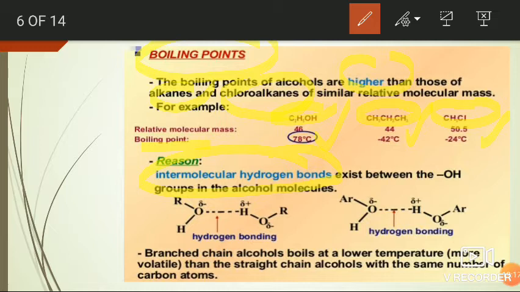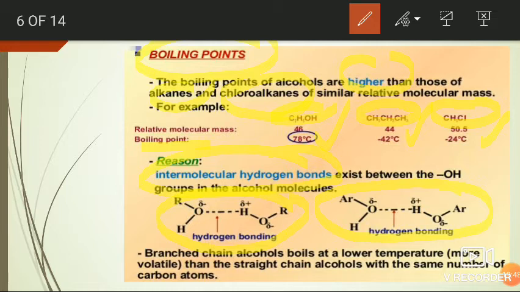That is, we have to supply more heat. That's why the boiling points of alcohols are very high. As shown here, there is intermolecular hydrogen bonding within two alcohols. Here there is intermolecular hydrogen bonding within two phenols.